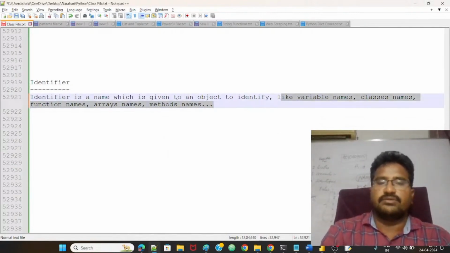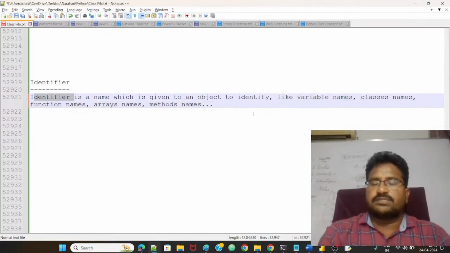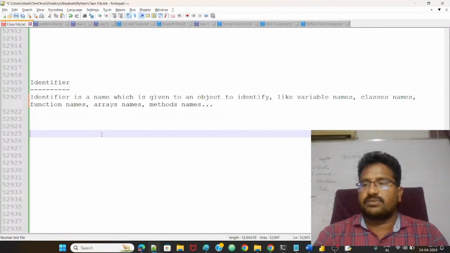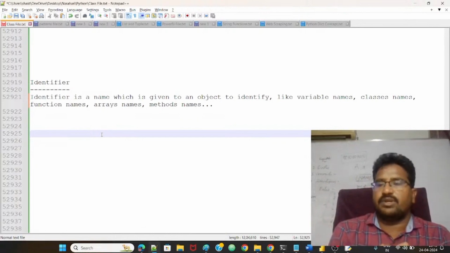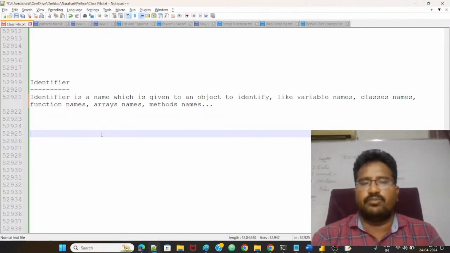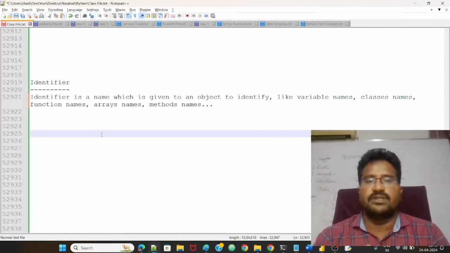These all names are identifiers, because suppose there are two variables. I want the first variable, how to identify it? By that name only. Suppose 10 functions are there. I want to call the last function, how to call it? By that name only. Without a name you cannot call it. Very simple example. Let's take in our case, guys.